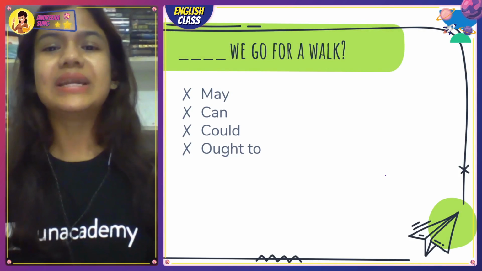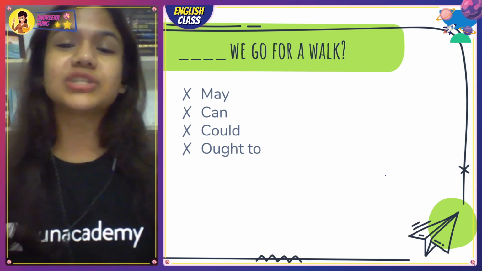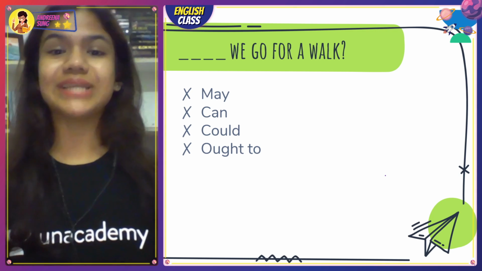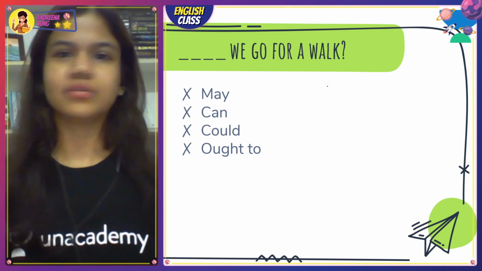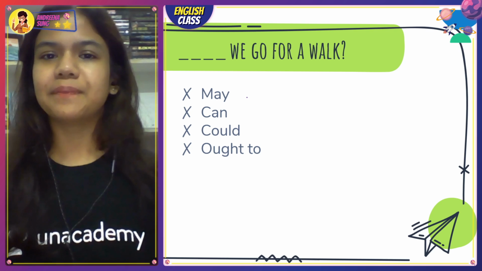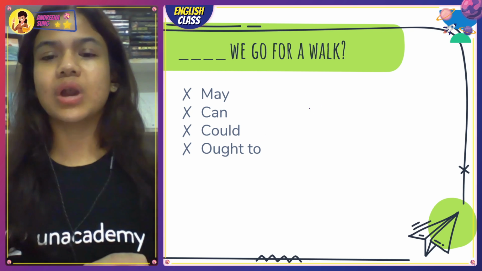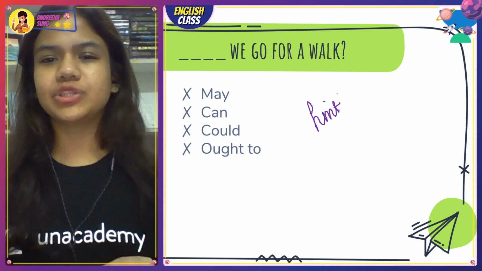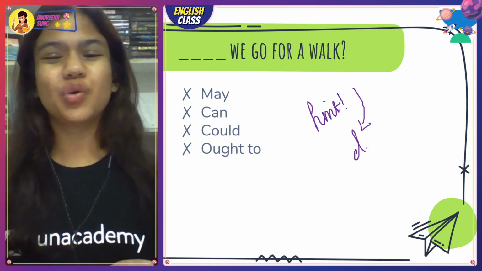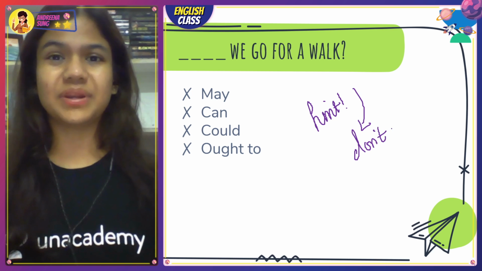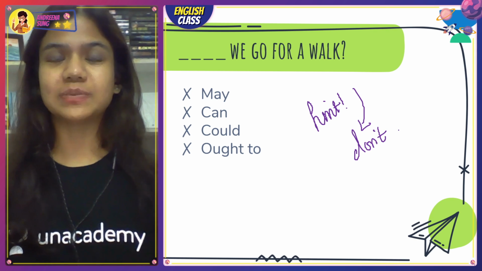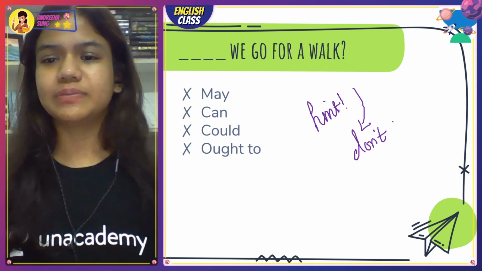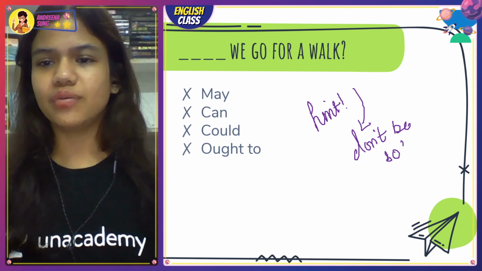Third question, dash we go for a walk, right? Now you're suggesting something, not advising. This is not advising. किसी को walk के लिए पूछना is not advising. Walk पे चलना, no. Right? So may, can, could, या ought to. I would say the hint here is going to be don't be so formal. You're asking somebody out for a walk, not for marrying them, or you're not talking to your principal or teacher. Don't be so formal.